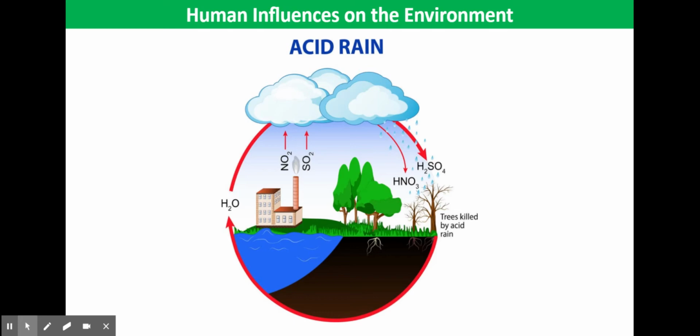It leaches minerals and nutrients out of the soil, and that can cause plants and trees to die. It damages the waxy cuticle on leaves, and it makes rivers and our oceans and lakes too acidic, resulting in the death of certain aquatic life.